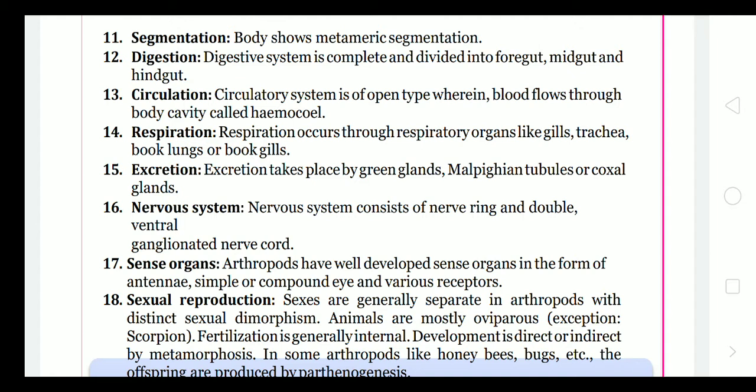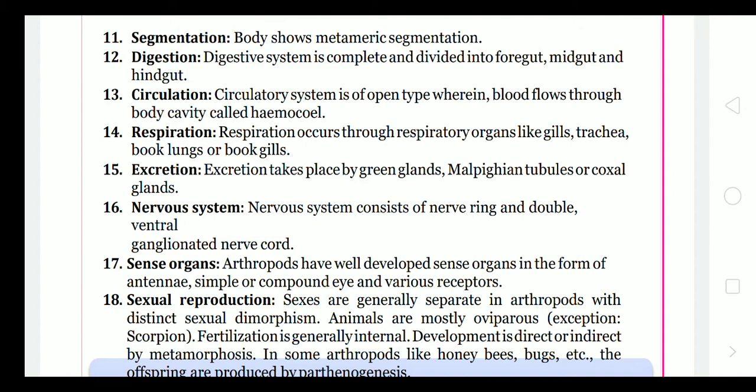Circulation: the circulatory system is open type, where the blood flows through the body cavity, called the hemocoel. Open type means there is no separation of oxygenated and deoxygenated blood, unlike humans. Excretion takes place by green glands, Malpighian tubules, or coxal glands. These are the glands which remove waste material from the blood, that is the coelomic fluid we can say, and excrete it out.